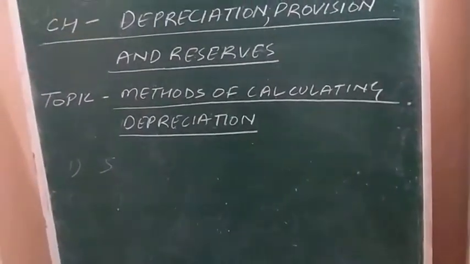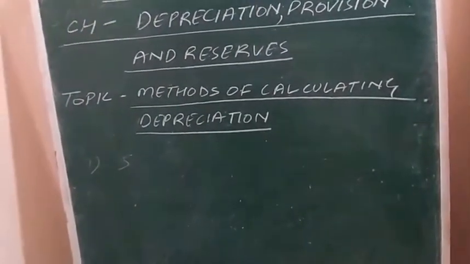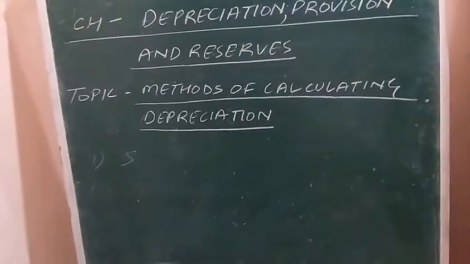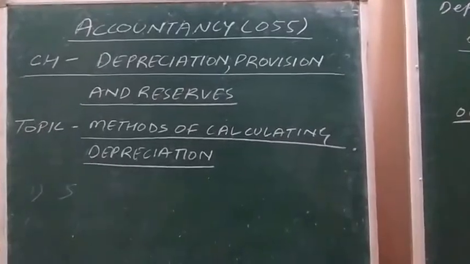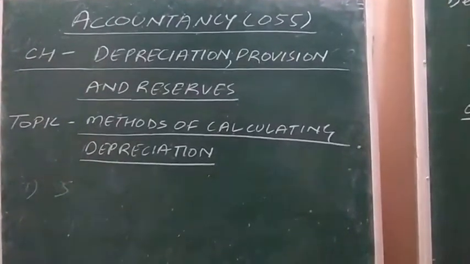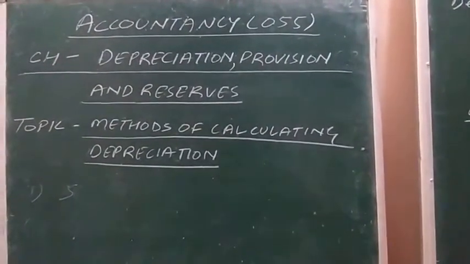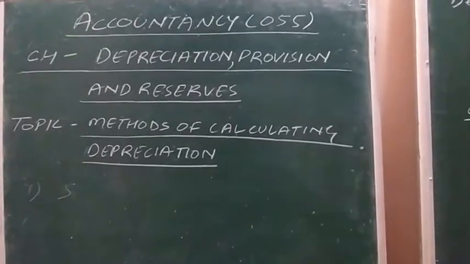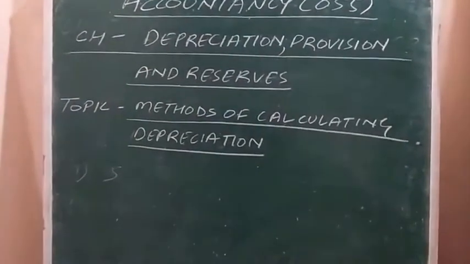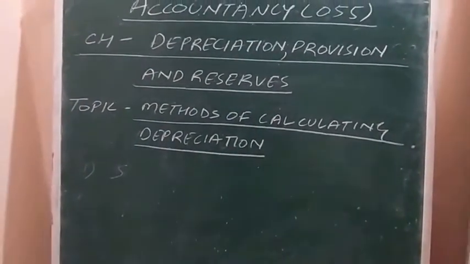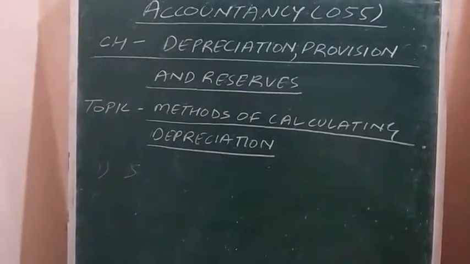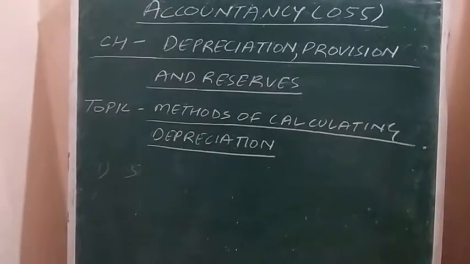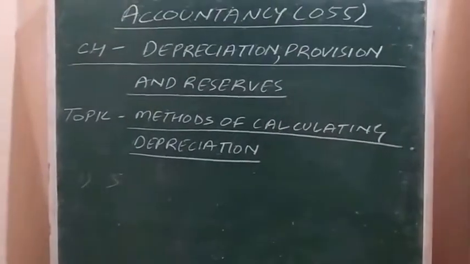Like amortization. Amortization is a writing off in the value of intangible assets, like patent, copyright, trademark, franchisee, goodwill, which have utility for a specific period of time.